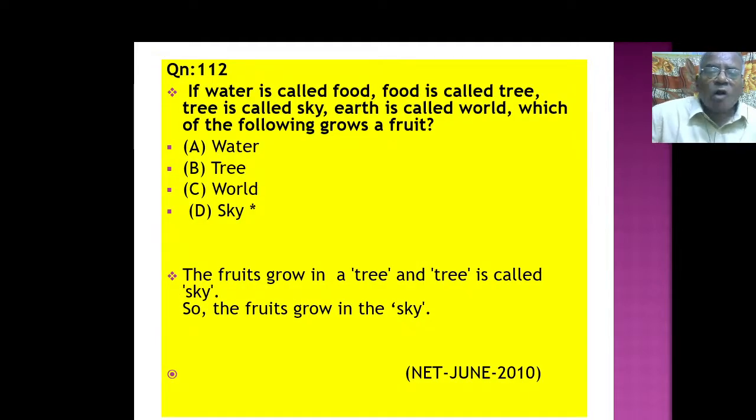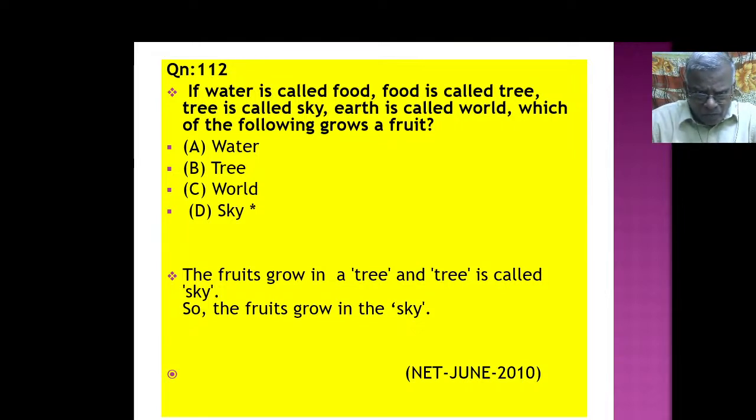If water is called food, food is called tree, tree is called sky, earth is called world, which of the following grows a fruit? I already told you, start from the question. What is the question? Which of the following grows a fruit? Normally, fruits grow in a tree, isn't it? Tree is called sky. So the fruits grow in the sky according to the logic here.